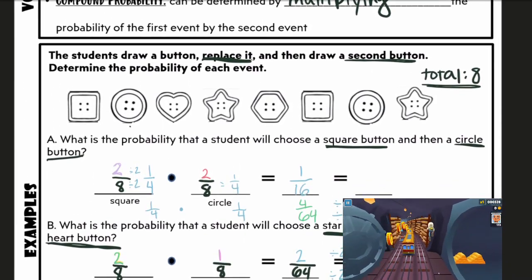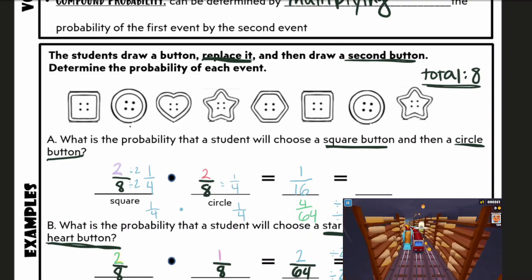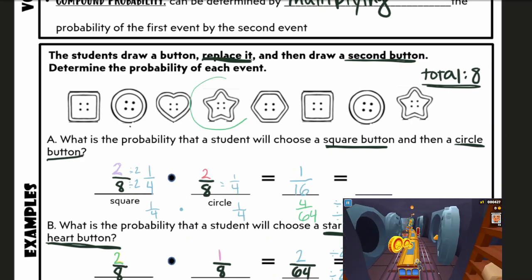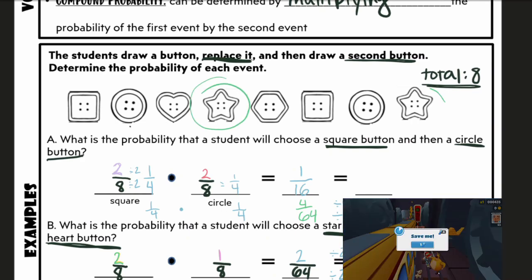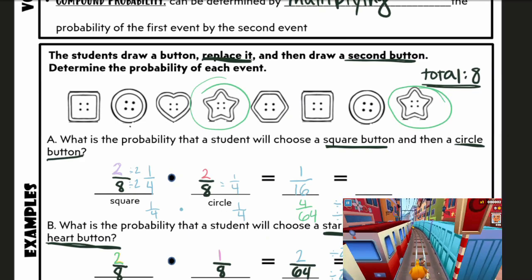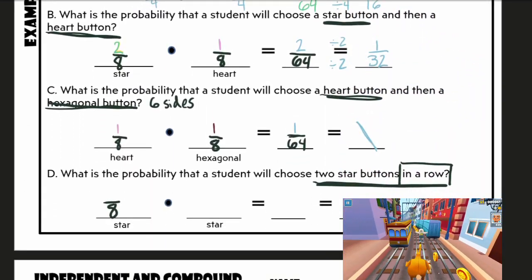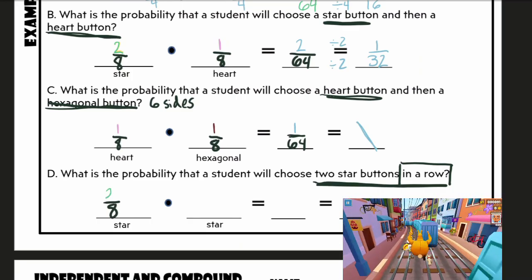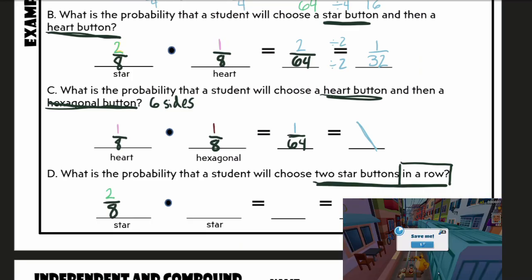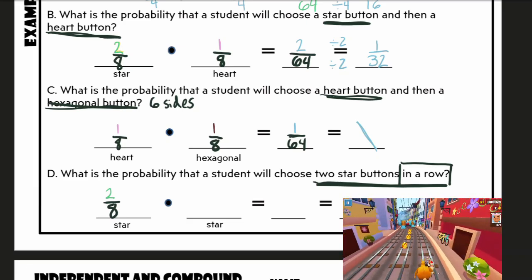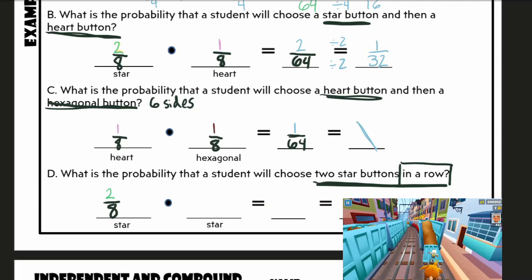How many stars do I have in my total of 8 buttons? I see 1 star here. I see another star here. So I have 2 star buttons. So I'm going to write my fraction as 2 over 8. Now, remember, I'm putting that button back.